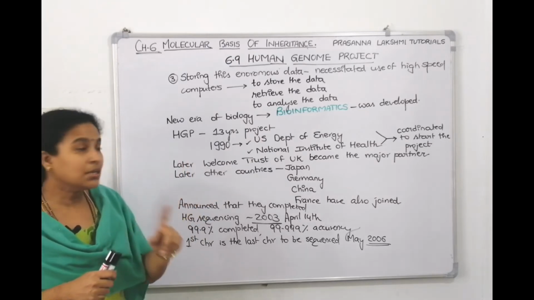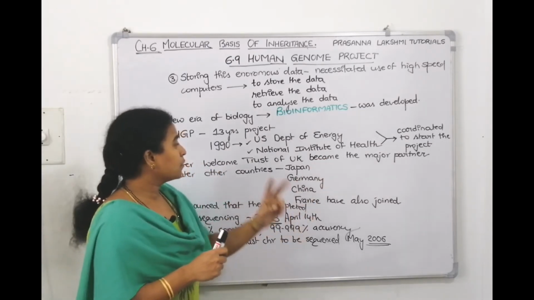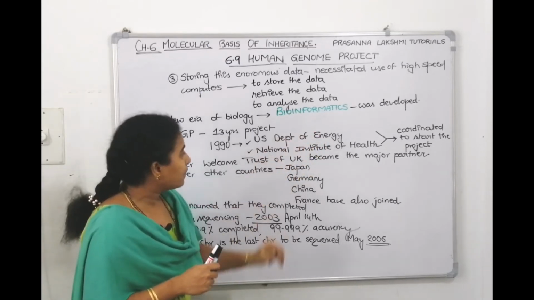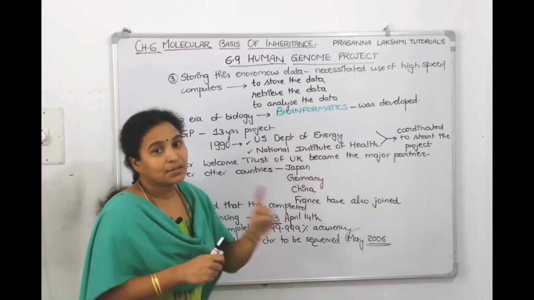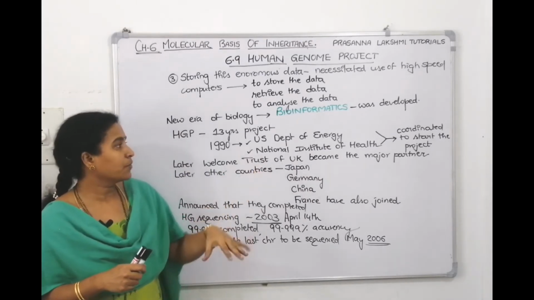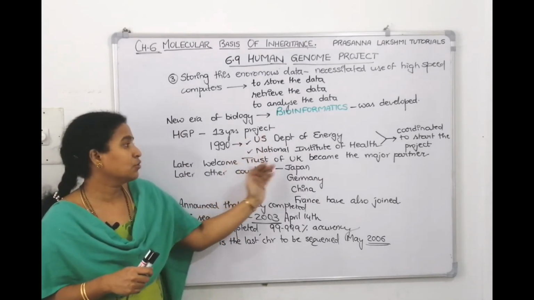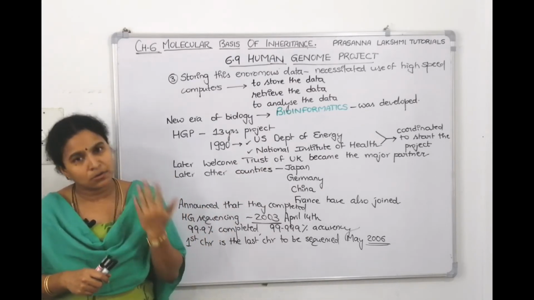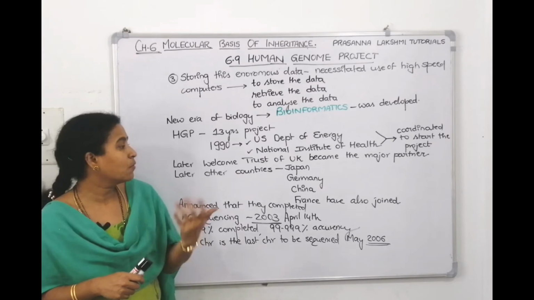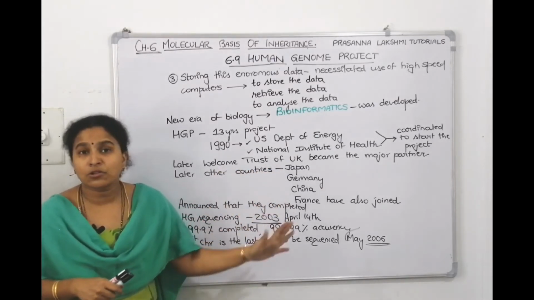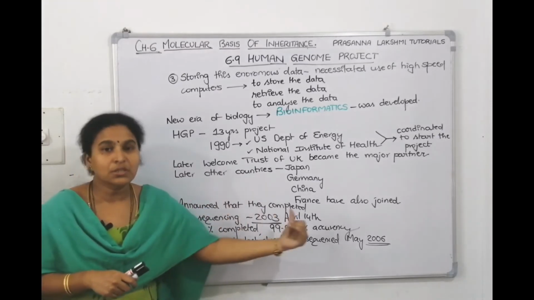Then who initiated it? It was the coordinated effort of two organizations: one is the US Department of Energy, the second is the National Institutes of Health. They started it. After that, who joined? The Wellcome Trust of the UK joined and became a major partner. Later, other countries also contributed their level best, like Japan, France, Germany and China, which also contributed to the sequencing.